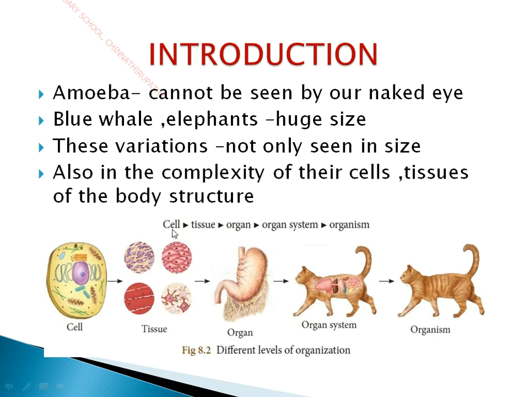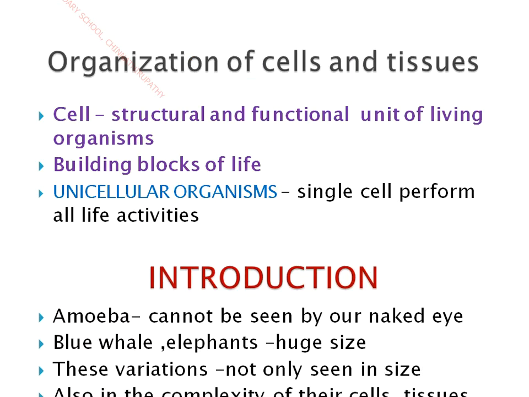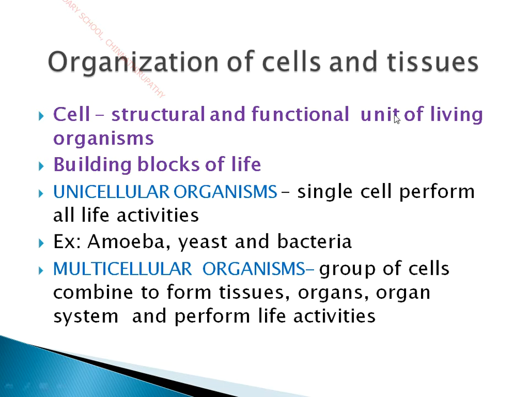Here you can see the sequence of organization of life, which starts from cell, tissue, organ, organ system, and organism. These are the different levels of organization. We are going to see each level of organization in detail in the forthcoming slides. Now, organization of cells and tissues.